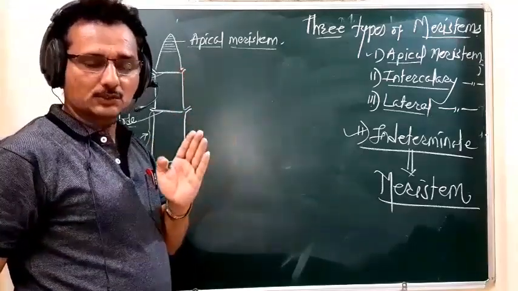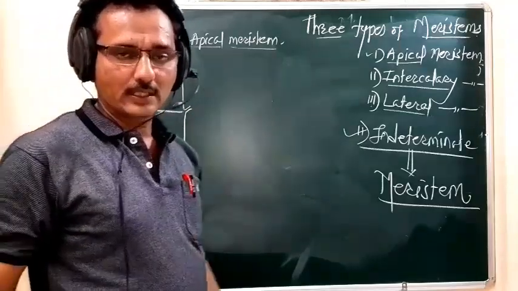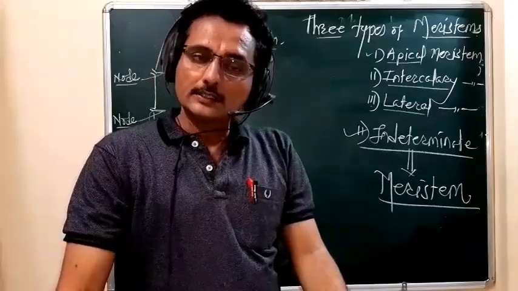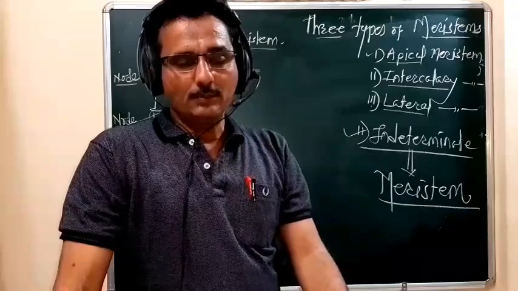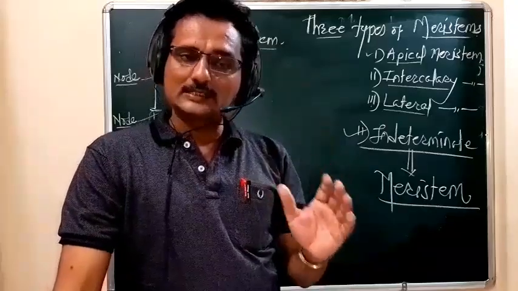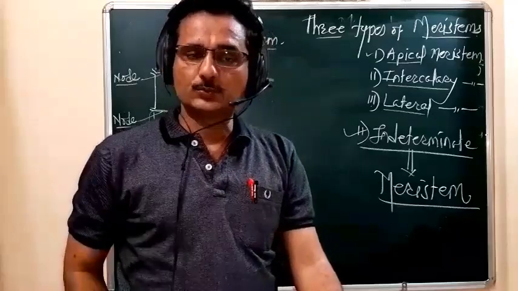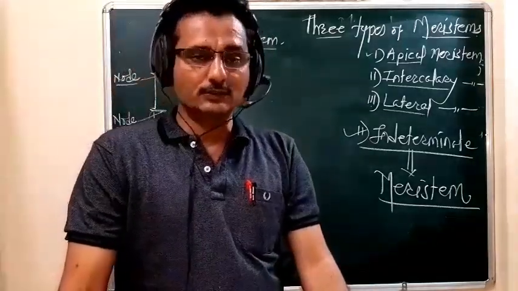Remember, student, meristem means it is an actively dividing tissue. They divide continuously throughout the lifetime of the plant body. It means when the plants are living, that meristematic tissue divides continuously.